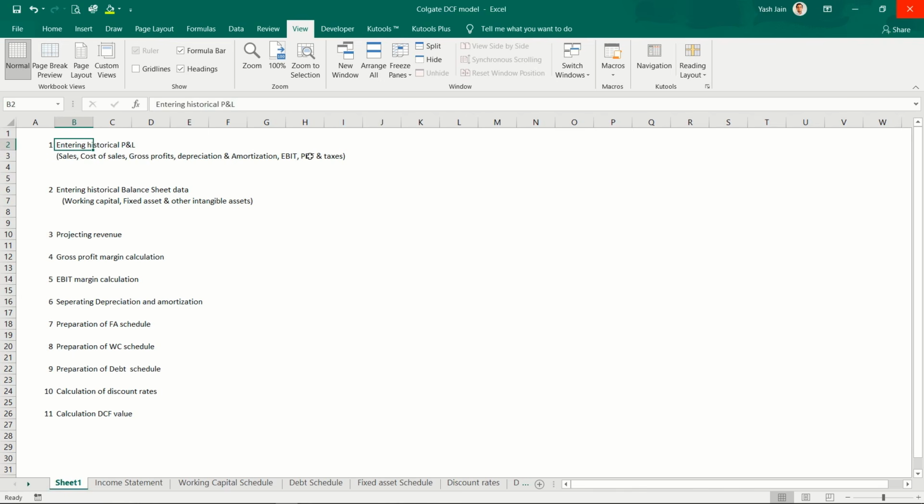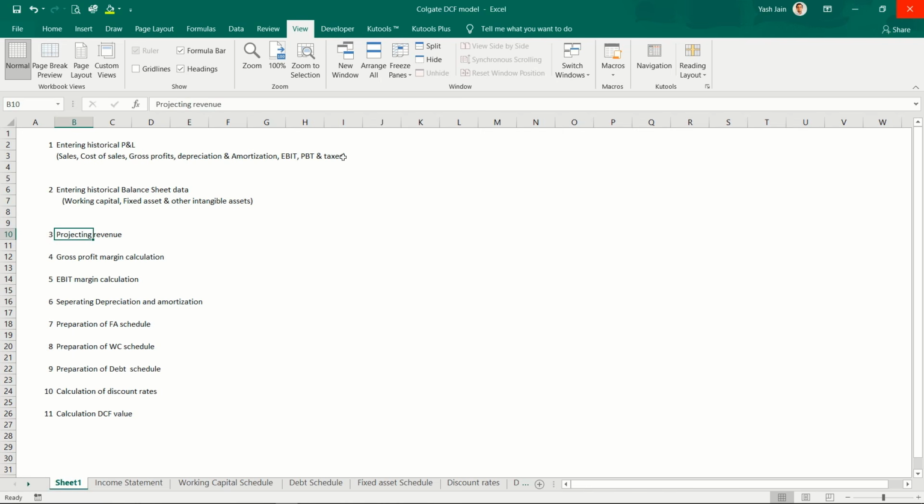In the profit and loss account, I'll be entering data for sales, cost of sales, gross profits, depreciation and amortization, EBIT, profit before tax, and taxation. In the balance sheet, I'll be entering details of working capital, that is your debtors, creditors, inventory, current assets, current liabilities. Then I'll be entering data for fixed assets and other intangible assets if the company has any. Then I'll be projecting the revenues, calculating gross profit margins on projected revenues, and then EBIT margins, that is your operating profit margins, on projected revenues.